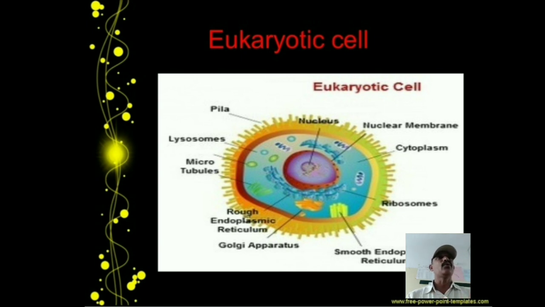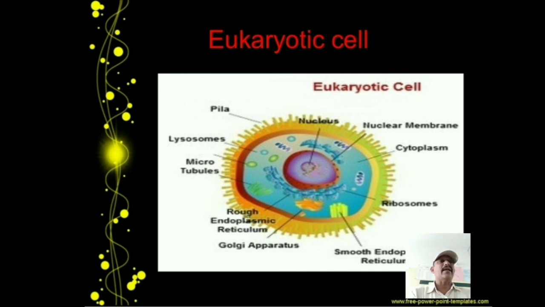But in a prokaryotic cell, the nucleus is not bounded by a nuclear membrane. Karyotic means nucleus. Just observe the figure of the eukaryotic cell: nuclear membrane, cytoplasm, ribosomes, nucleus and lysosomes. These are the parts present in the eukaryotic cell, and the nucleus is bounded by the nuclear membrane, but in the prokaryotic cell the nuclear membrane is absent.